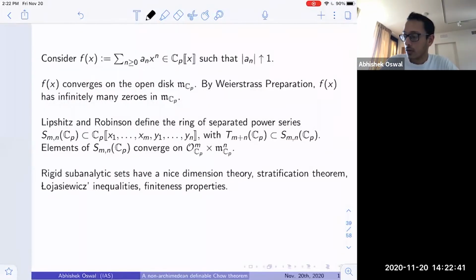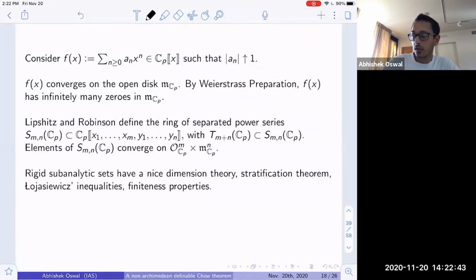And so what Lipshitz and Robinson do is they isolate a nice class of analytic functions that you can add to this language, which still keeps this theory nice. They call this the ring of separated power series, S_{m,n}(C_p).